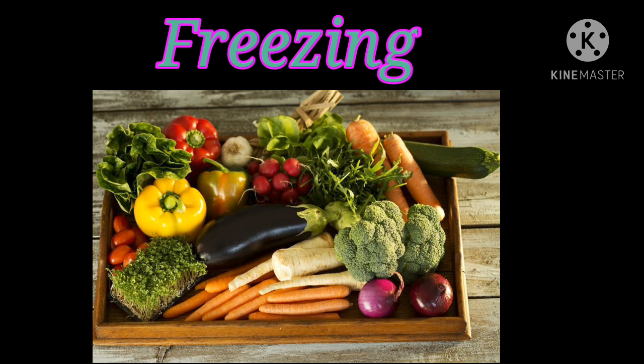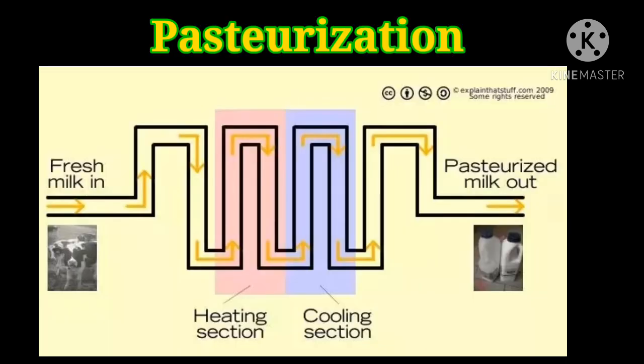This process involves storing the food below 0 degrees Celsius. Clear? At which temperature do you have to store the food items? Below 0 degrees Celsius. Here the microorganisms cannot grow. Clear? So, the next method, pasteurization.